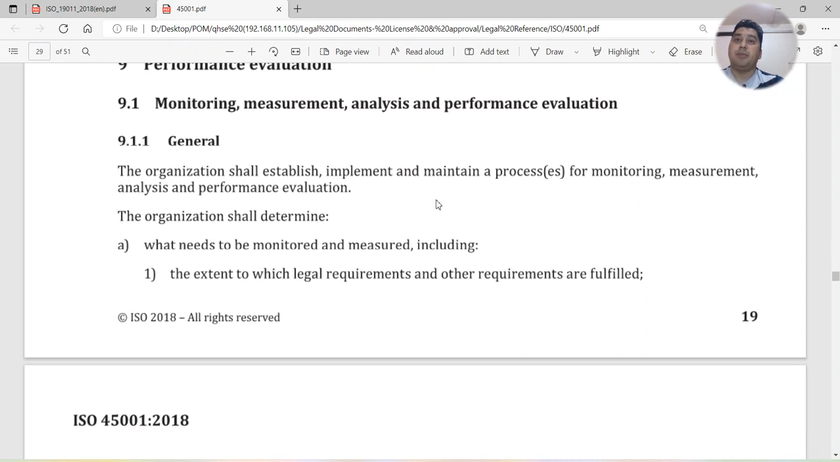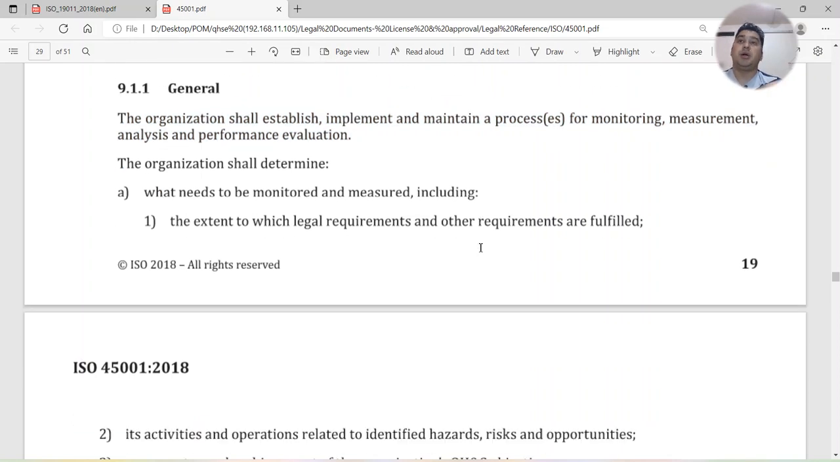The organization shall establish, implement, and maintain a process for monitoring, measurement, analysis, and performance evaluation. So you should have a process in place and that should be implemented, established, and maintained. The organization shall determine what needs to be monitored and measured, including. So when you are making any process for the monitoring and measurement, you have to decide what you're going to monitor, what you're going to measure, how you're going to do that.